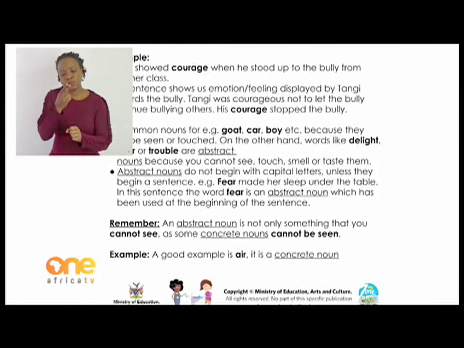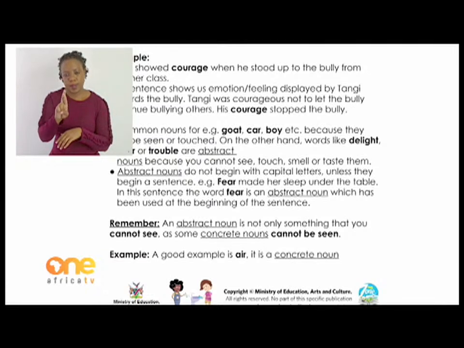Remember, an abstract noun is not only something that you cannot see, as some concrete nouns cannot be seen. We have concrete nouns which cannot be seen, but they are concrete. Let us look at what they are. A good example is air.